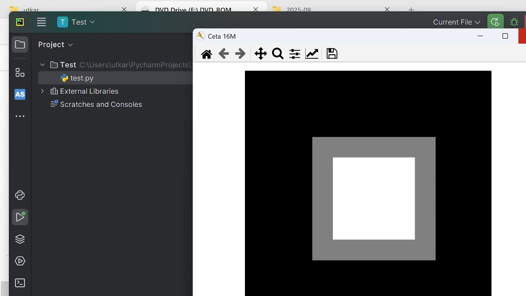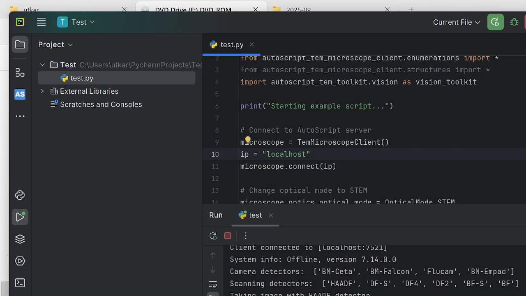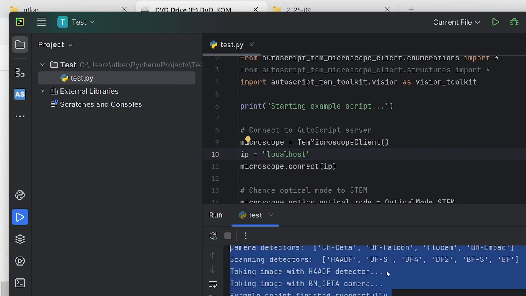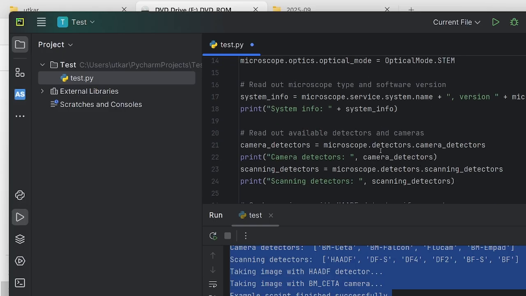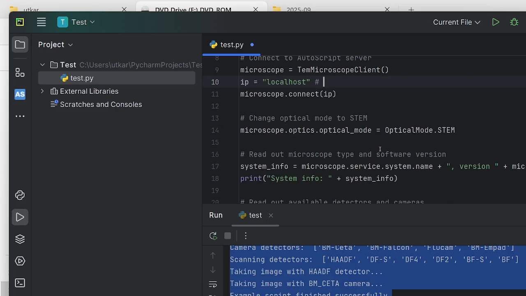And once we are done, it successfully completed querying those detectors. And now if you set this IP address to your microscope IP, you can directly run this script. Thank you very much.